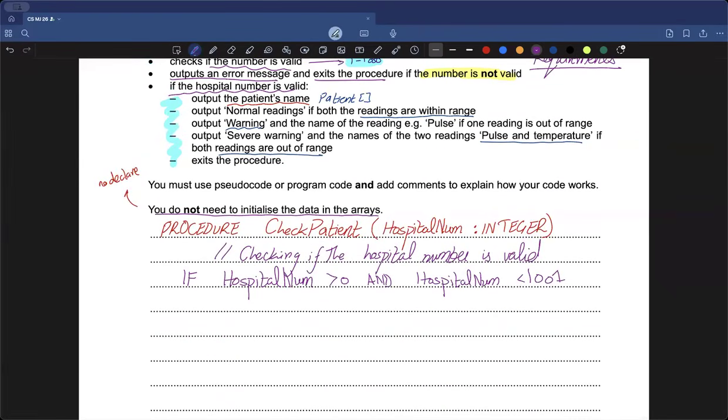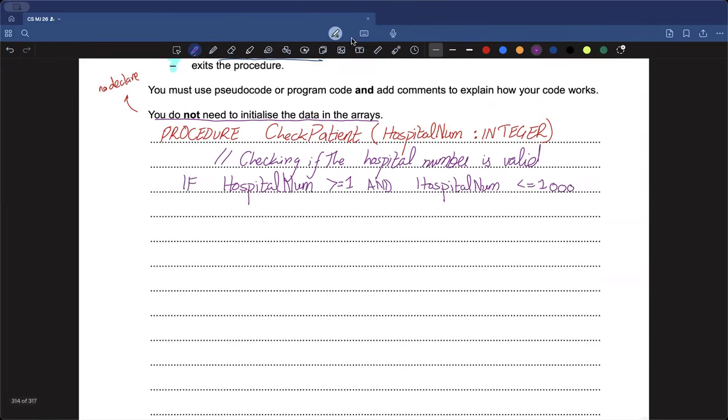Or I can even write it the other way: if it's greater than or equal to 1 and less than or equal to 1000. This is also perfectly fine. Right? So however you want to write it, it's up to you. It doesn't make a difference. So if you do it this way, it's also fine. This statement basically proves that the hospital number is valid.